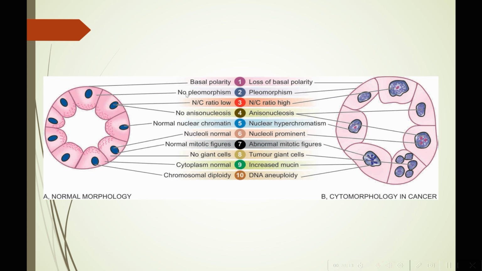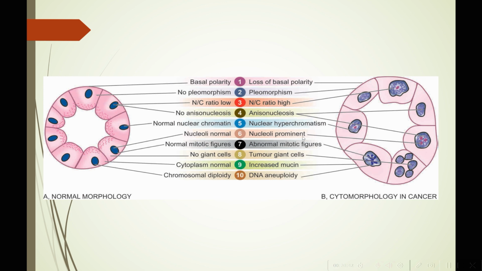In a normal cell, there is no pleomorphism. A tumor cell shows pleomorphism. In a normal cell, the NC ratio will be low, with no anisonucleosis and normal nuclear chromatin, whereas in a tumor cell, the NC ratio will be high. As you can see, the nucleus is increased in size. Anisonucleosis can be seen, as you can see the various shapes of the nucleus not matching with each other, and nuclear hyperchromatism also can be made out.